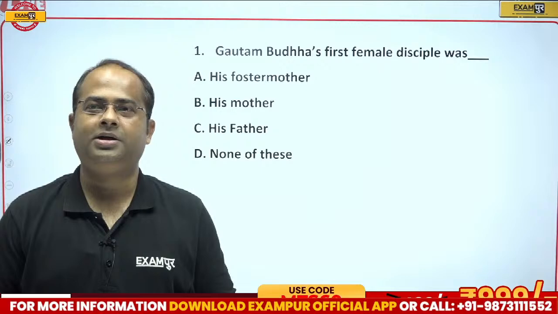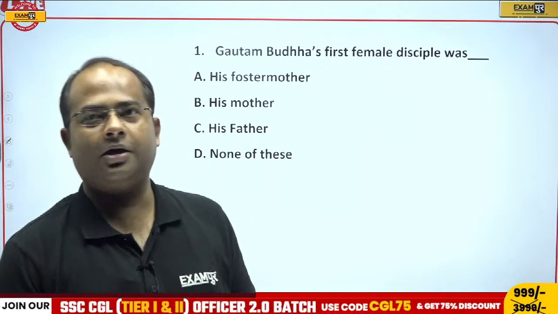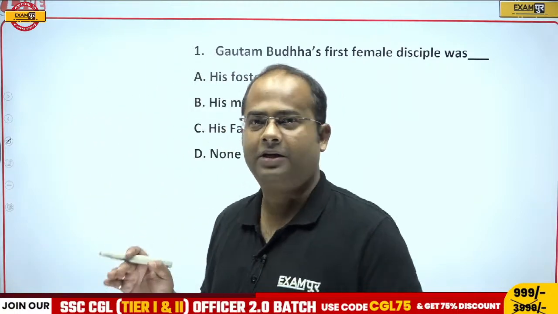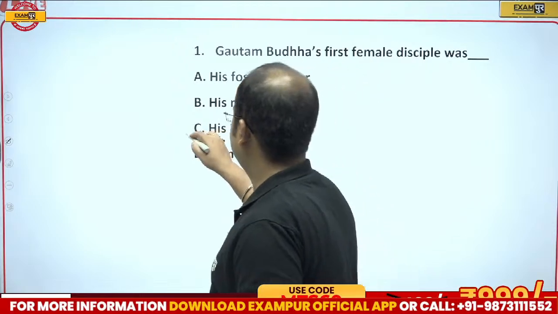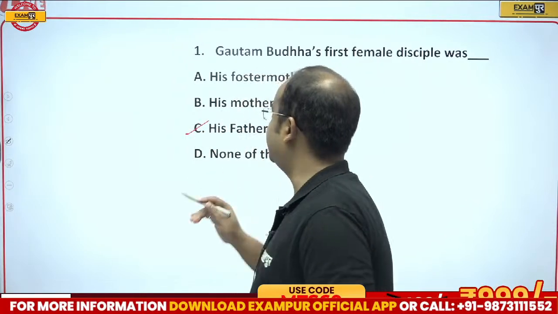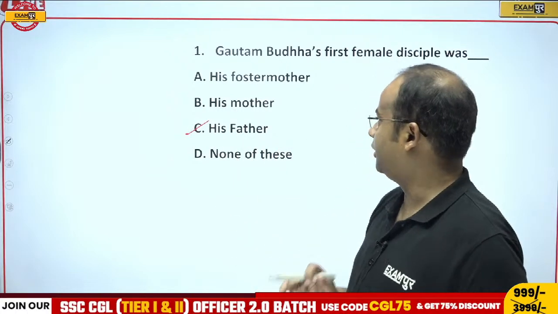Okay, what will be the answer? So Vijay is saying option A. Then the correct answer, first female disciple. Father cannot be female, so it is struck off. The 3 options are there: his foster mother, his mother, and none of the above.